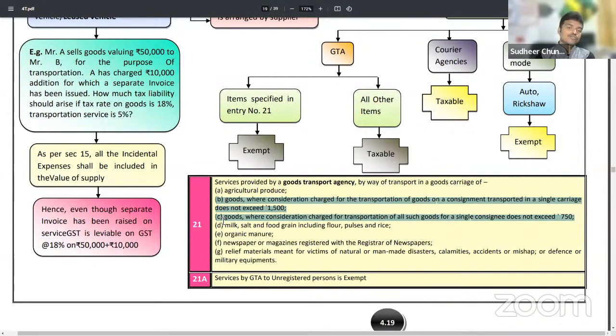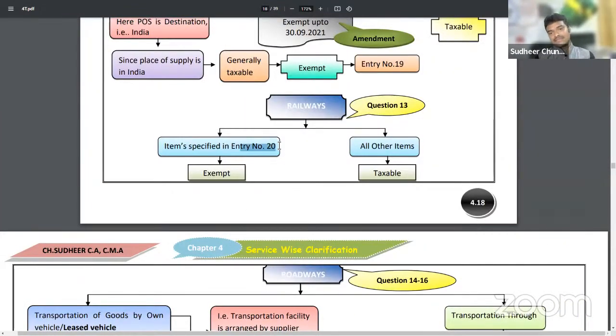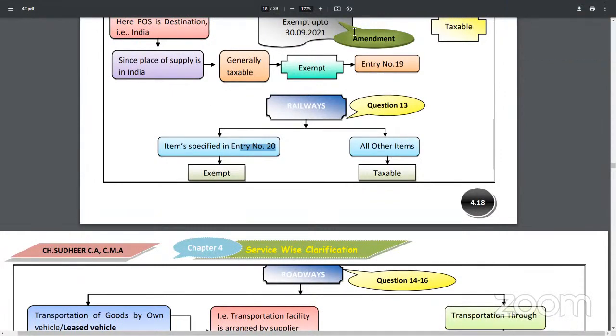B and C belong to goods transport agency. The remaining points will be covered under this entry 20. Those items transported through railways will be exempted. All other items transported through railways will be taxable.